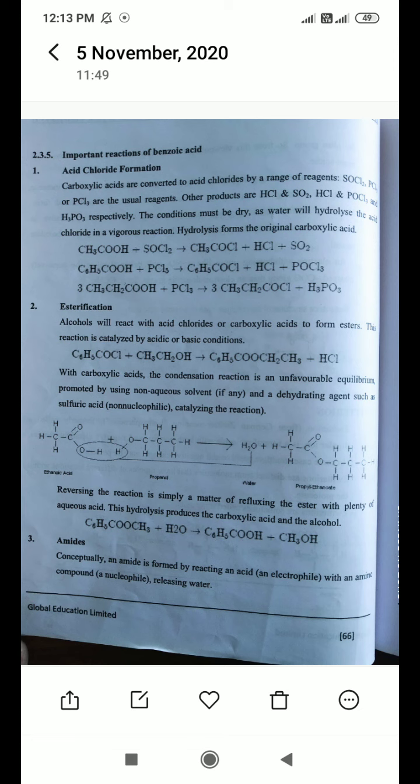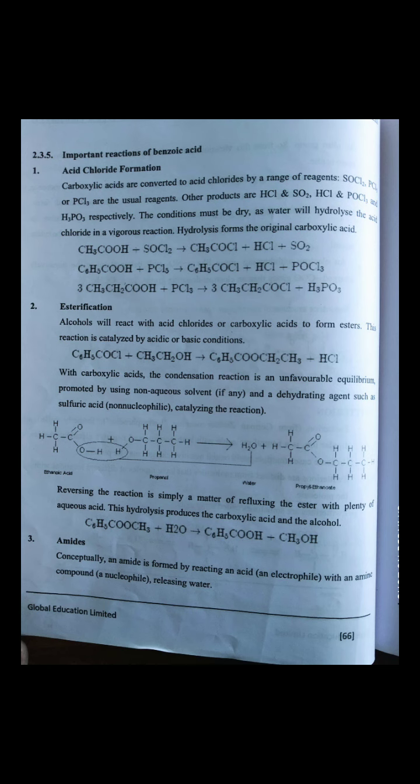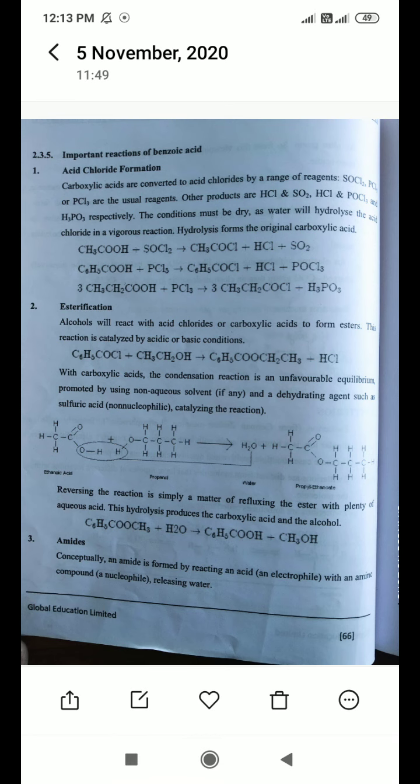In the esterification process, your benzoyl chloride reacts with alcohol, or sometimes instead of benzoyl chloride we have to use acids. With carboxylic acid, the condensation reaction is an unfavorable equilibrium, promoted by using a non-aqueous solvent, if any, and a dehydrating agent such as sulfuric acid catalyzing the reaction. Non-aqueous means not water, mostly hydrophobic, or fat loving.